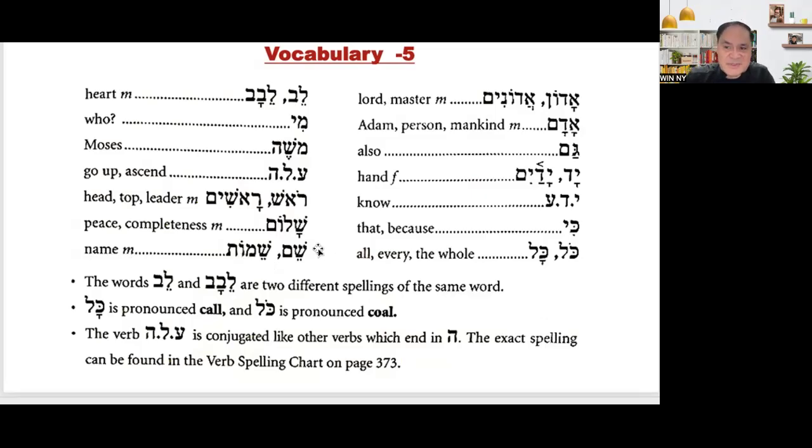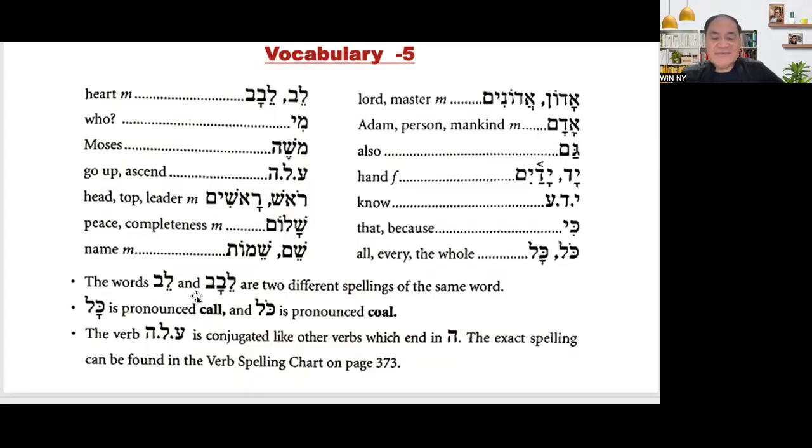Do you remember, for those of you who are taking Old Testament, the title of Exodus in Hebrew is Shemot, because the first verse says, these are the names of the people that entered Egypt. So the title of the book of Exodus in Hebrew is Shemot. Okay, but in the Septuagint, it became Exodos. Then in English, it's Exodus.